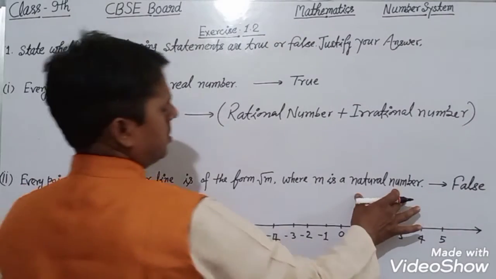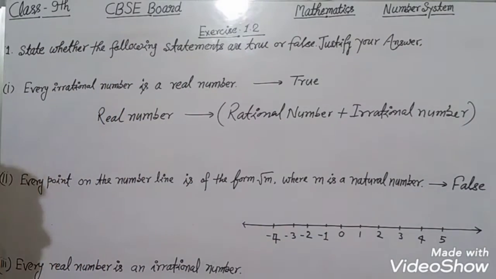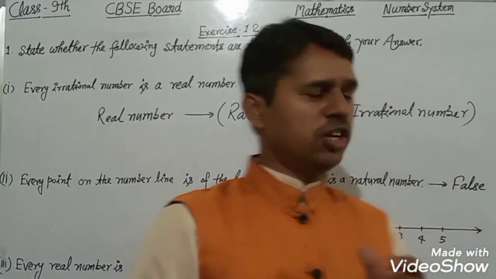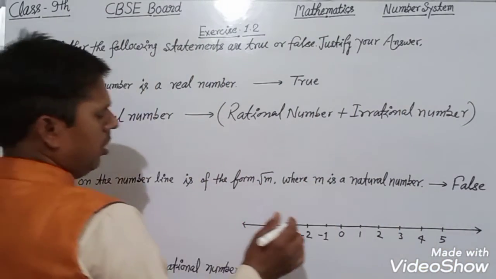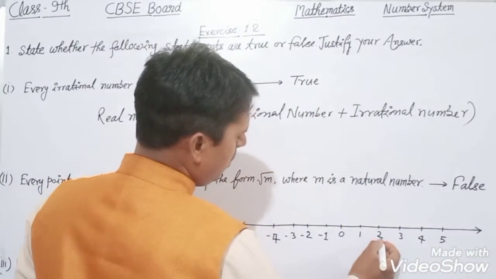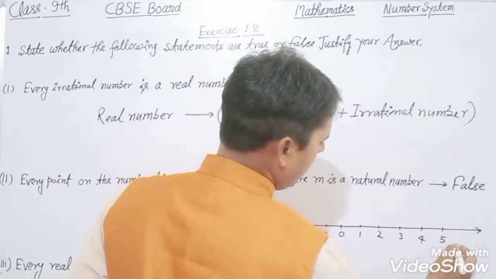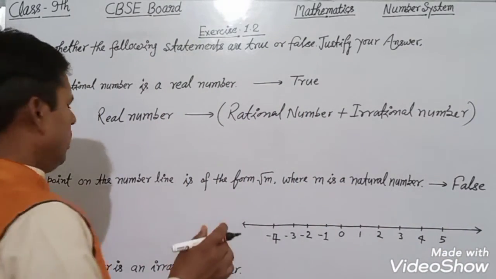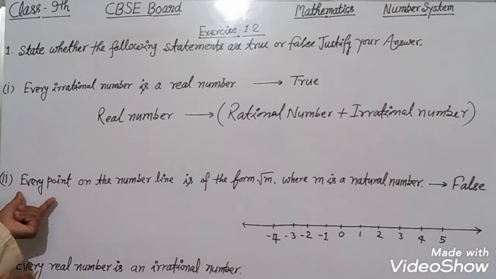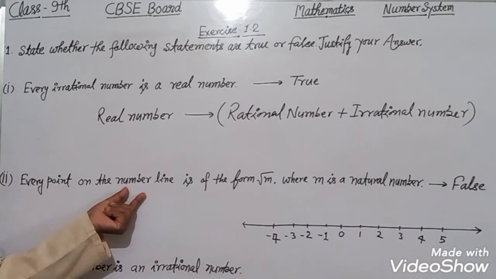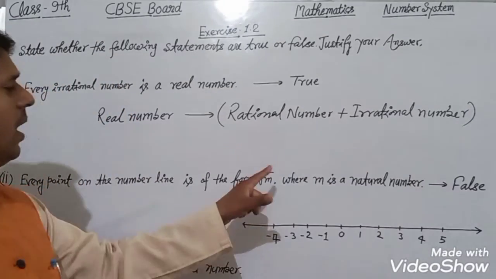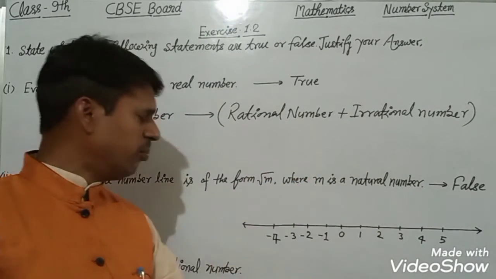What are natural numbers? The numbers with the help of which we count things are called natural numbers. So, natural numbers will be 1, 2, 3, 4, 5 and so on to infinity. The statement is: every point on the number line is of the form under root m, and m is a natural number.